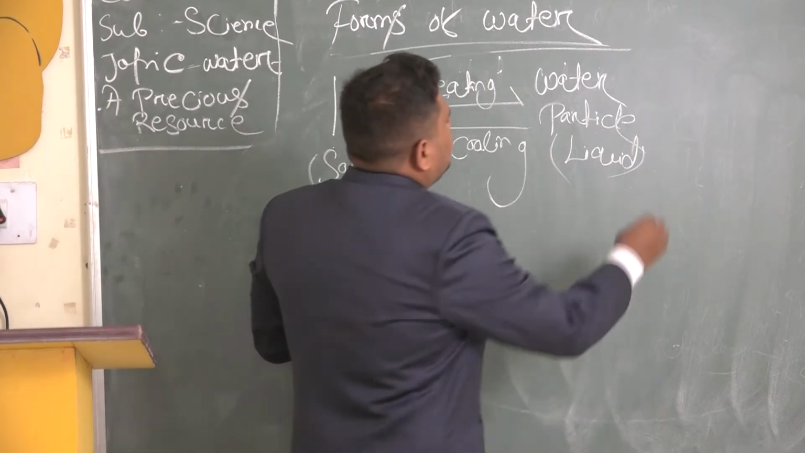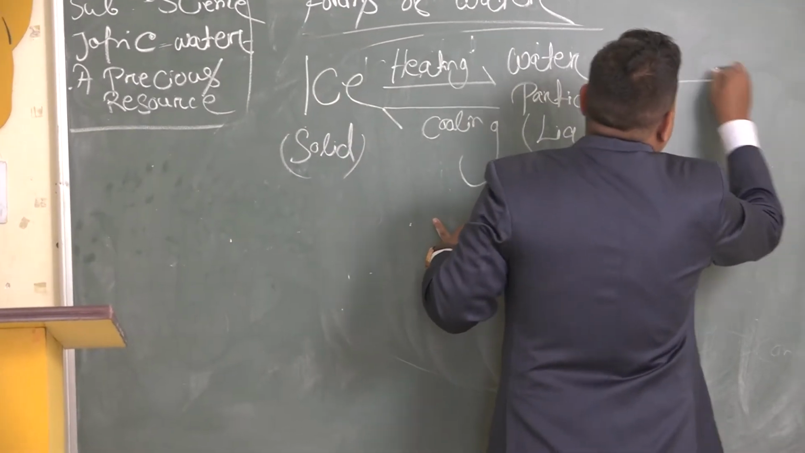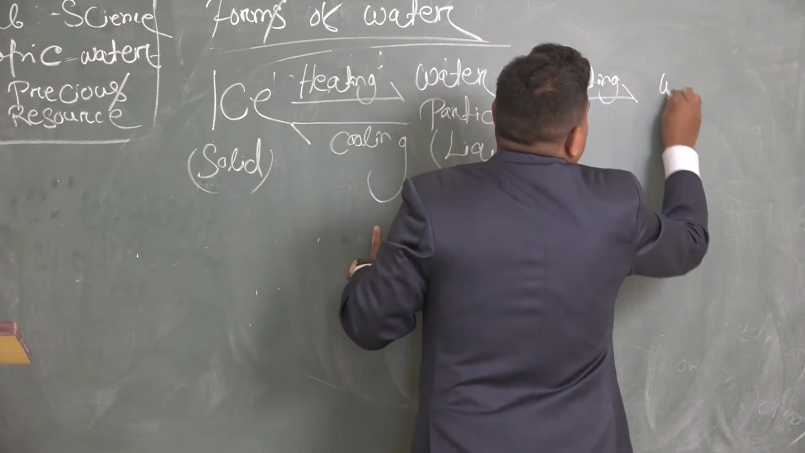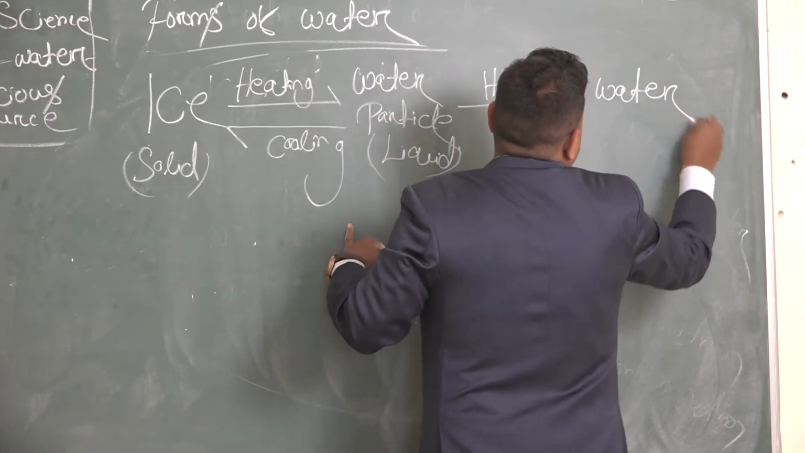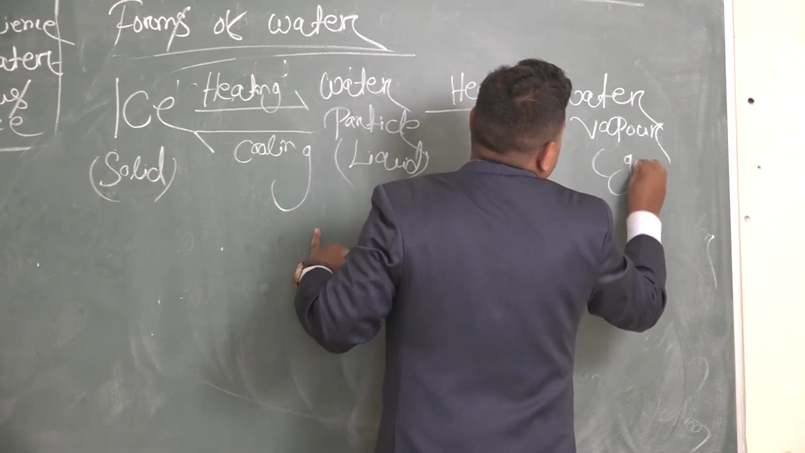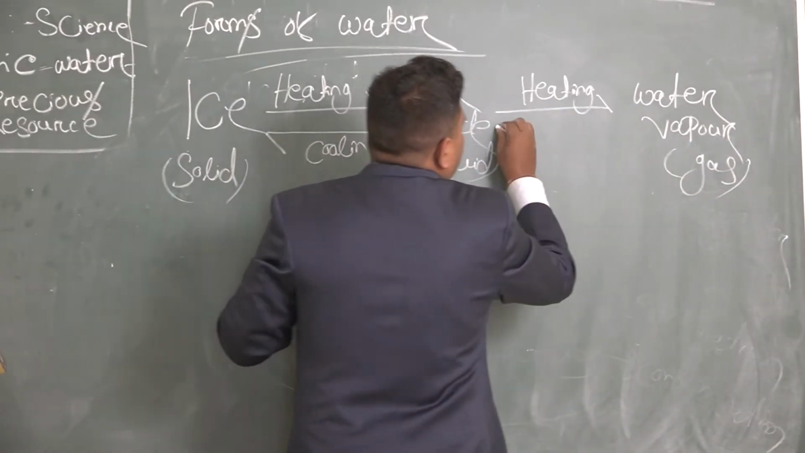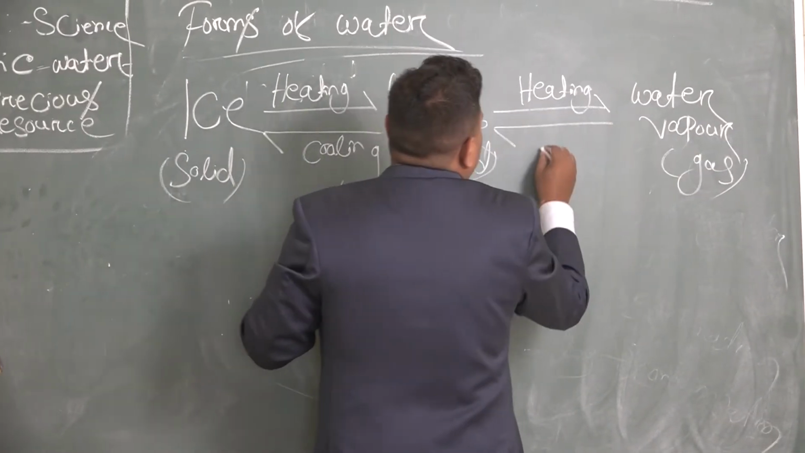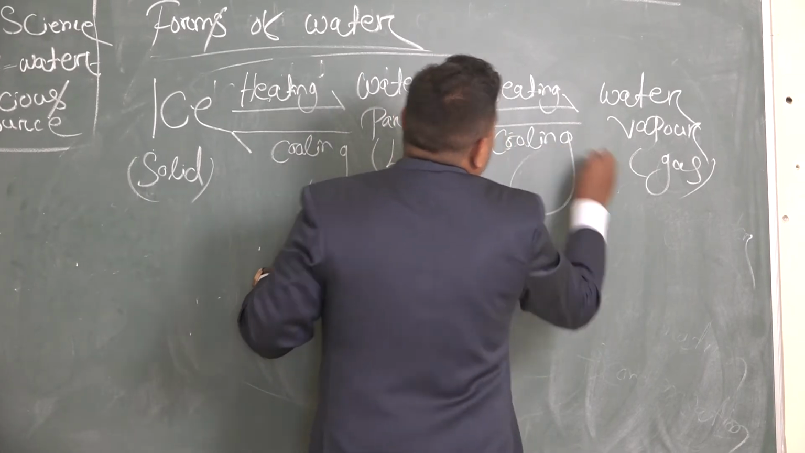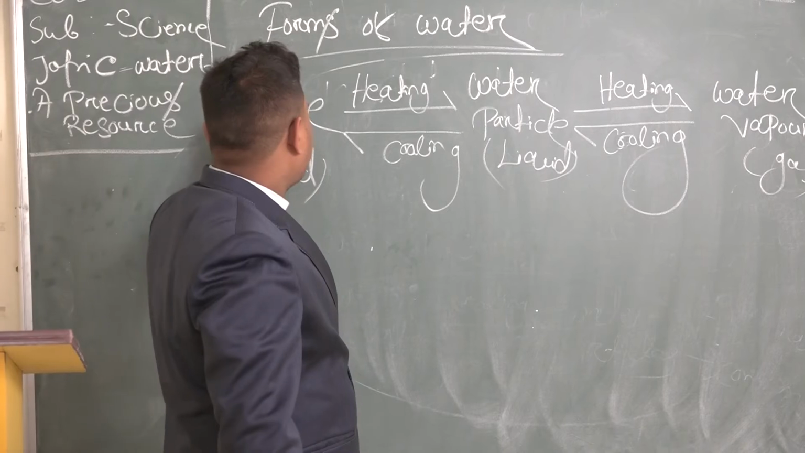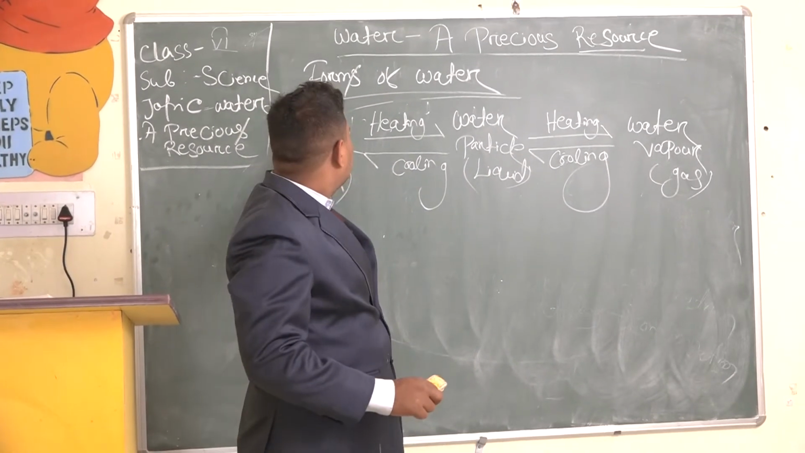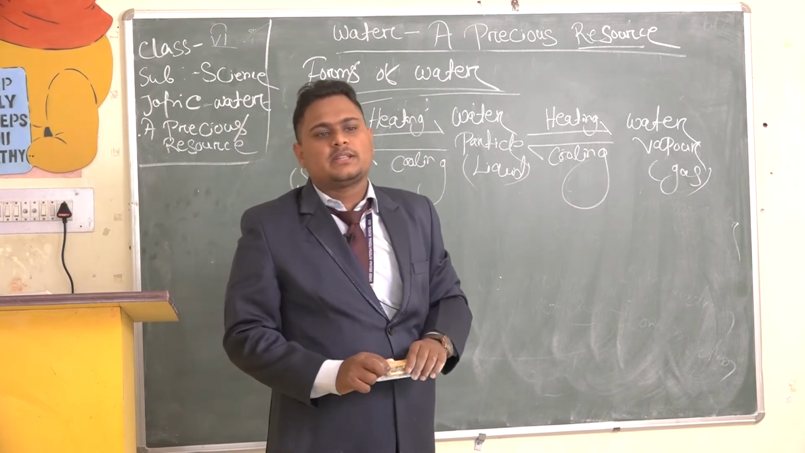Next, when these water particles are heated, they change to water vapor, which is the gas. Again, these water vapors can convert to water particles on cooling. So shortly we can write all those processes. So these are about the forms of water present on the earth.